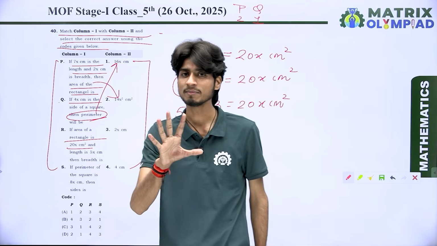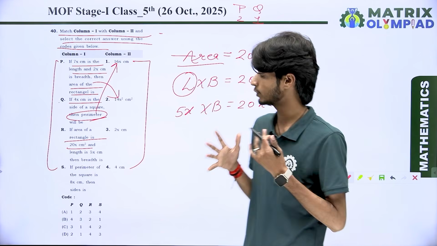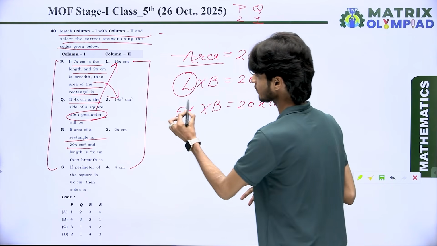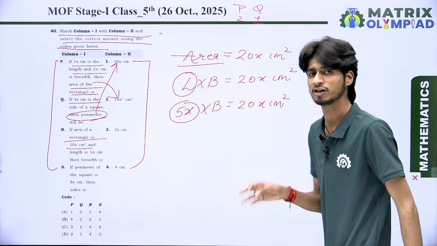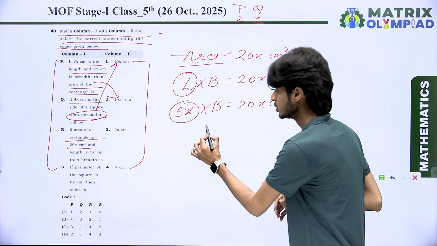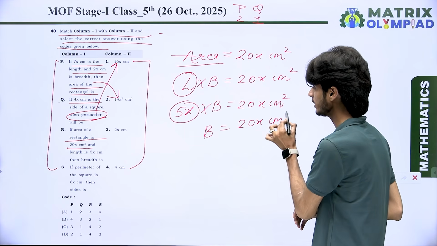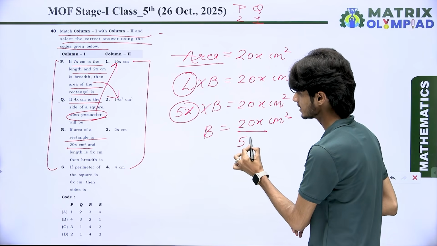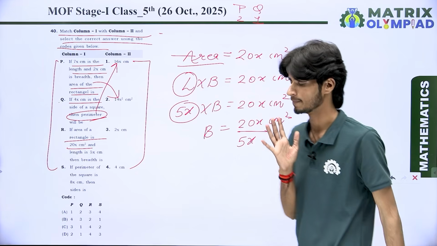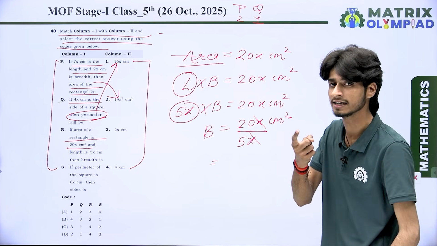Then the breadth, that means we don't know the breadth, so we find out its value. So we change the place of 5x from left to right. It will be in division because here it is in multiplication. So 5x moves to the division of 20x. X directly cuts out with x because both are similar and in division.